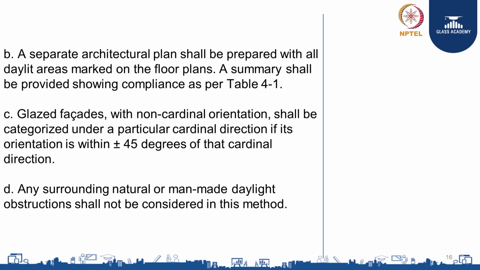A separate architectural plan shall be prepared with all daylight areas marked on the floor plan. A summary shall be provided showing compliance as per table 4.1. Glazed facades with non-cardinal orientations shall be categorized under a particular cardinal direction if its orientation is within plus or minus 45 degrees of that cardinal direction. Any surrounding natural or man-made daylight obstructions shall not be considered in this method.